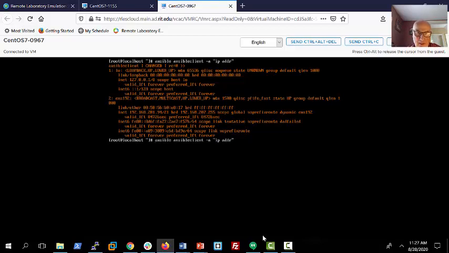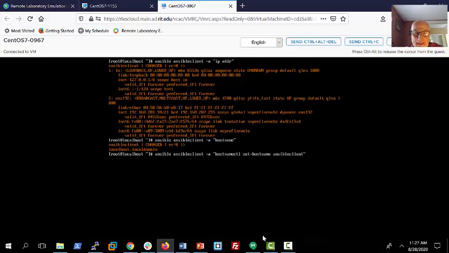Now, just as other interesting things, one of the things we didn't do was to change the host name of that remote machine. Well, there it is. The current host name of the remote machine, the Ansible client, is localhost.localdomain. Okay, so we don't want it to be that. Sorry about that.